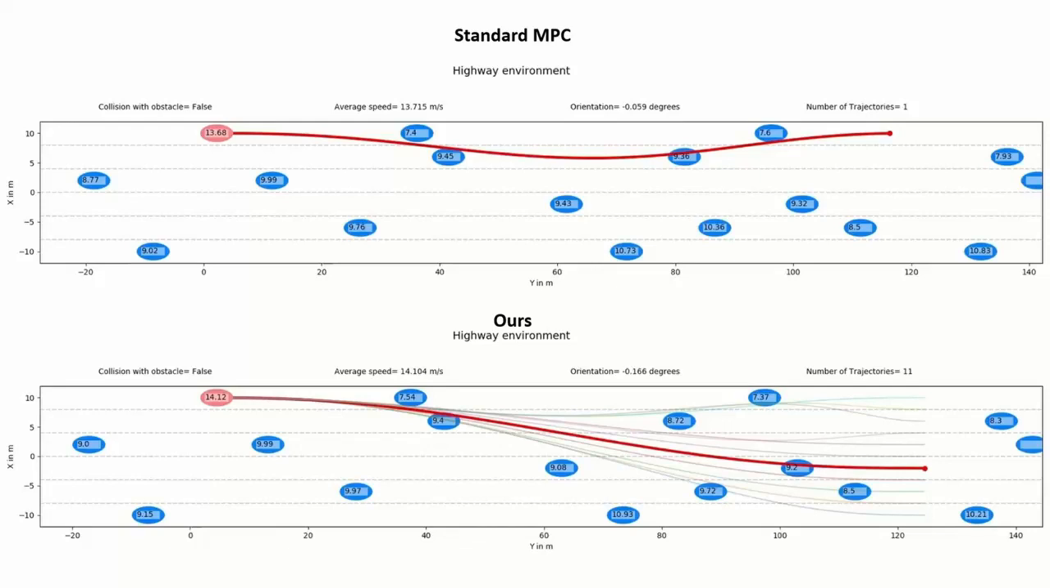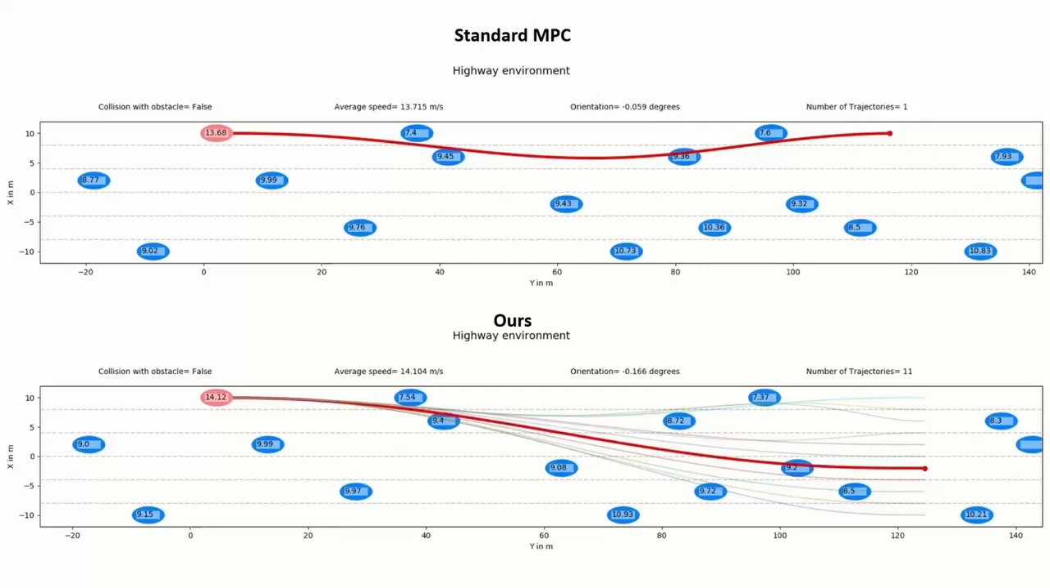On top you see a standard MPC, which computes a single locally optimal trajectory, and on the bottom we see our batch optimizer based MPC that generates several goal-directed locally optimal collision-free trajectories, each residing in a different homotopy. The task here is for the ego vehicle to drive as close as possible to the desired cruise velocity of 15 meters per second.